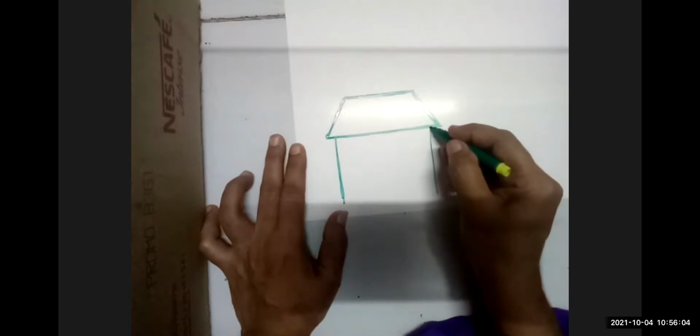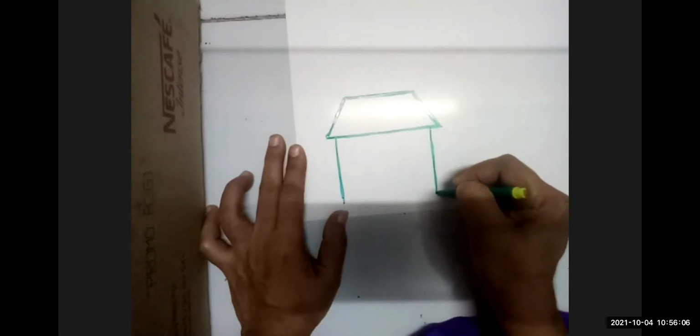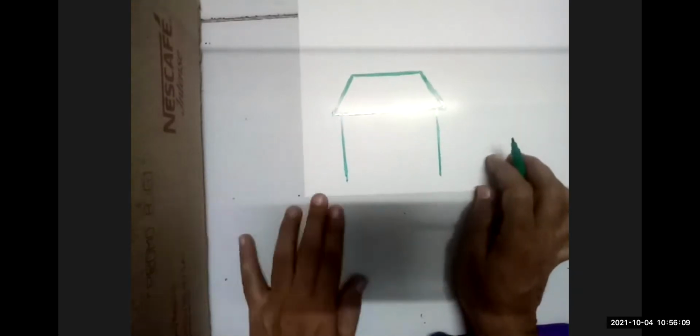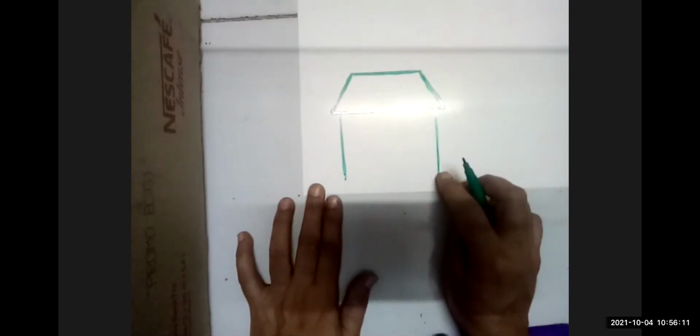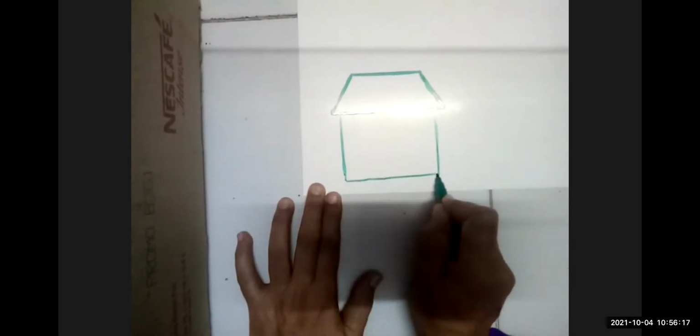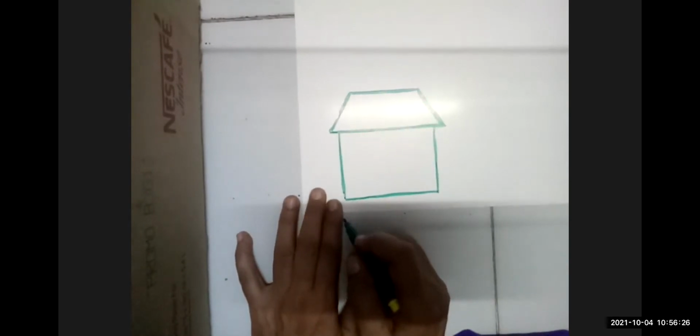Okay, it is vertical line, and you say standing line also. Also we say standing line and vertical line. Now this is horizontal line, and we know it is sleeping line. Draw all of you.